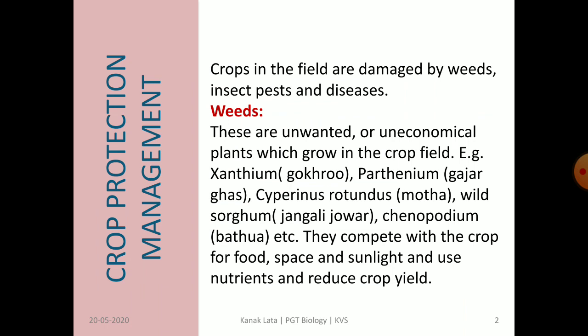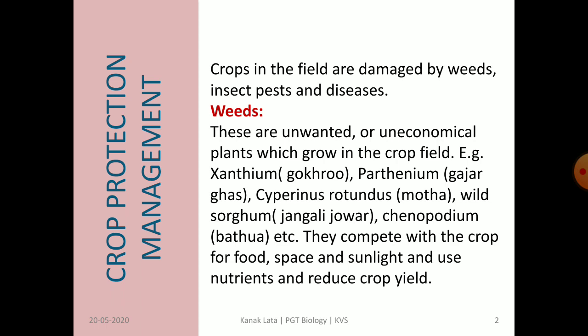Weeds are unwanted, uneconomical plants that grow along with the crop plants, and they compete with the crop plants for food, space and sunlight. Weeds take up nutrients from the soil and hence reduce the productivity of the crop yield.